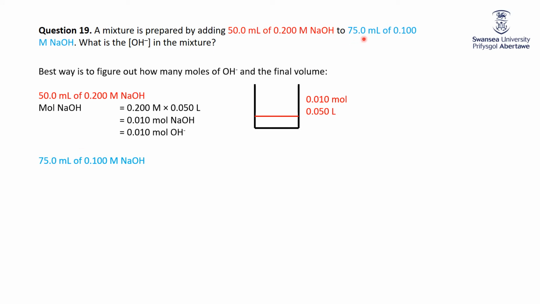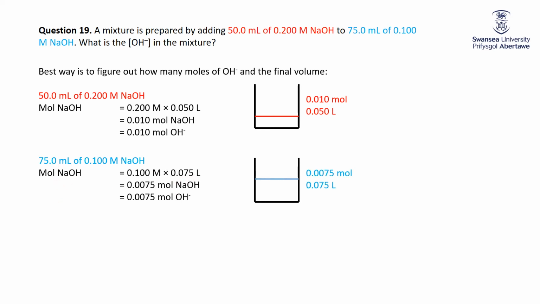So that's a little picture, 0.05 litres that contains 0.01 moles. The one I'm doing in blue, 75 mils, 0.1 molar NaOH, so that gives us a total of 0.0075 moles of NaOH, 0.1 multiplied by 0.075 litres. Draw a pretty little picture of that. So this is 0.0075 moles of OH minus in 0.075 litres. Put them together.